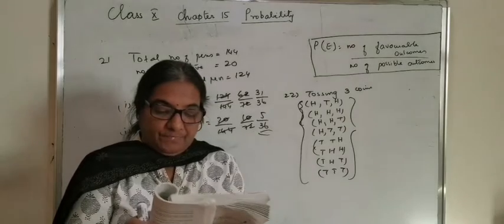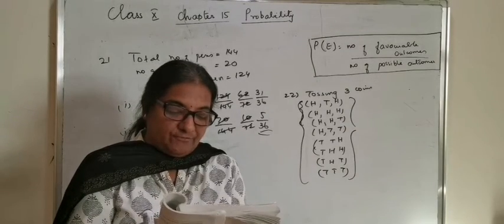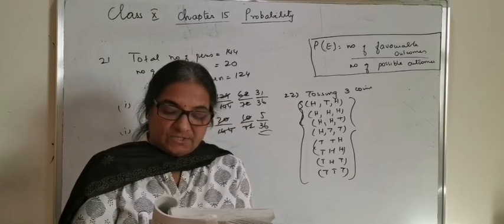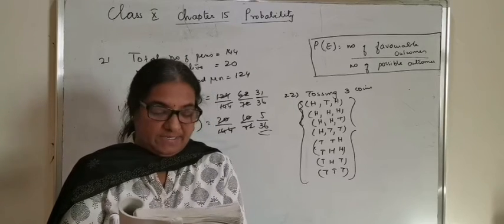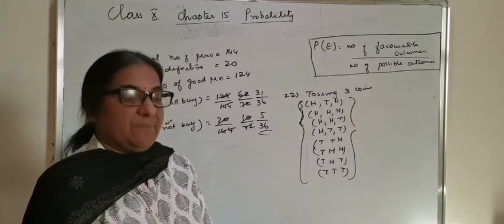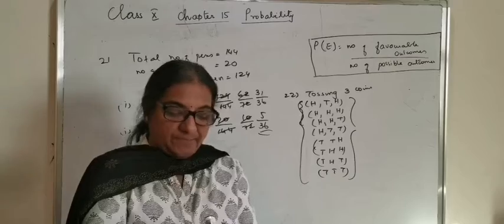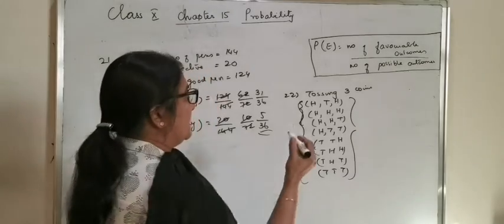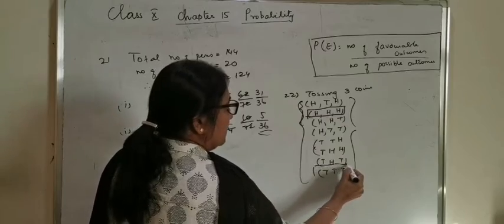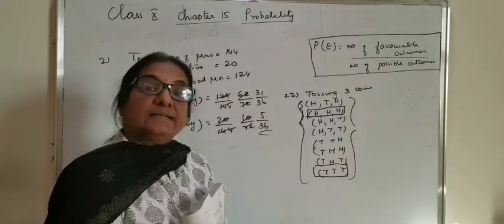And now Hanif wins if all the tosses give the same result, that is 3 heads or 3 tails, and loses otherwise. Calculate the probability that Hanif will lose the game. That means he wins the game if all the 3 coins show head, or all the 3 coins show tail.